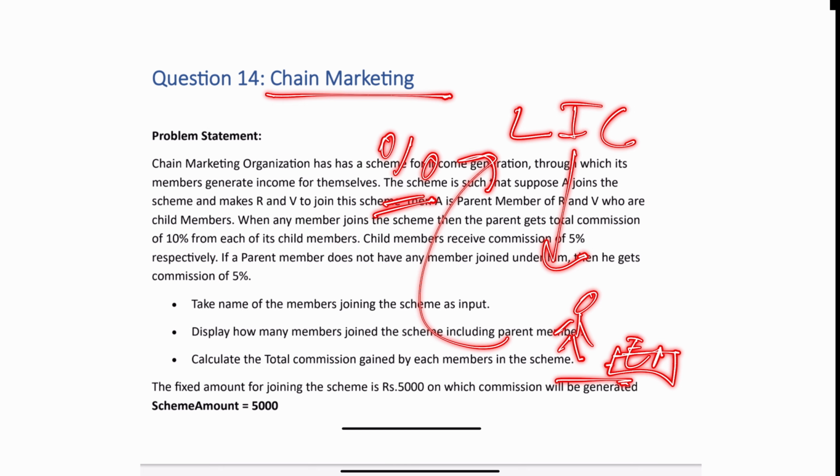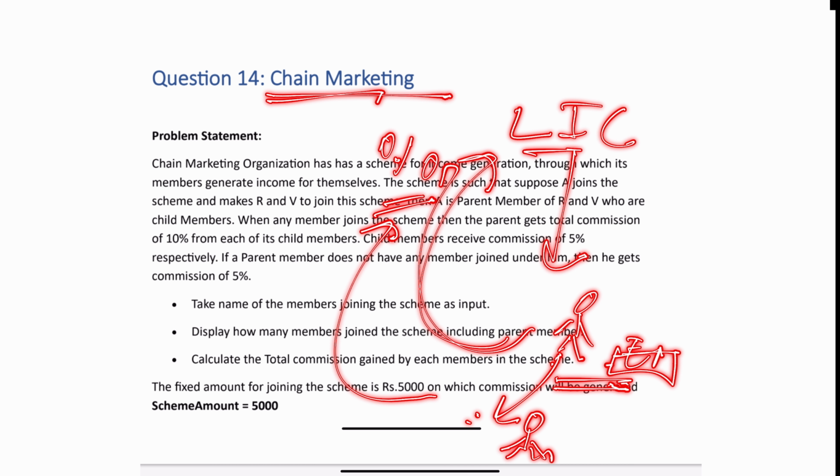And each year he pays the LIC amount, you are going to take some percentage. This is what is called chain marketing.